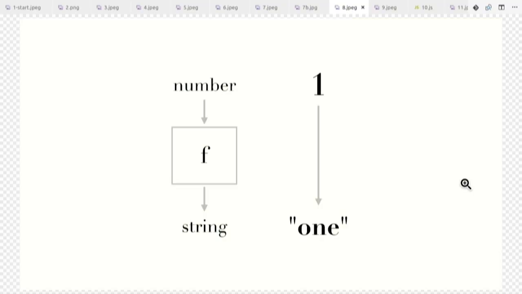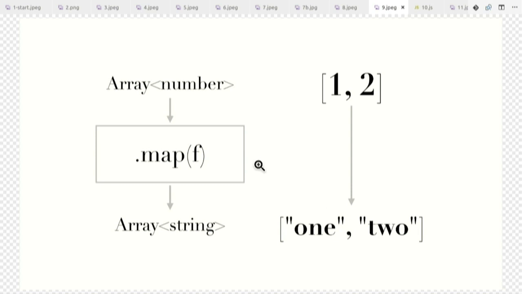So what can we do about this? I'm going to talk about profunctors, but for that, I need to talk about functors and also bifunctors. Now, some of this you know already, even though the words may sound weird. Functors you probably use on a daily basis already. So for instance, let's say you have a function f that takes a number and outputs a string, right? It just converts the number to the name of the number. Of course, you can take an array of numbers and call .map with f, and then you get out an array of strings, okay? So everything that has .map is a mappable, and that's just another word for functor.